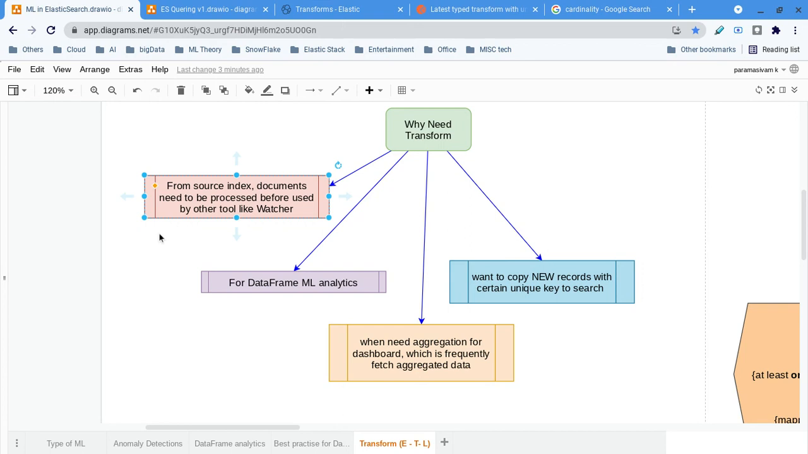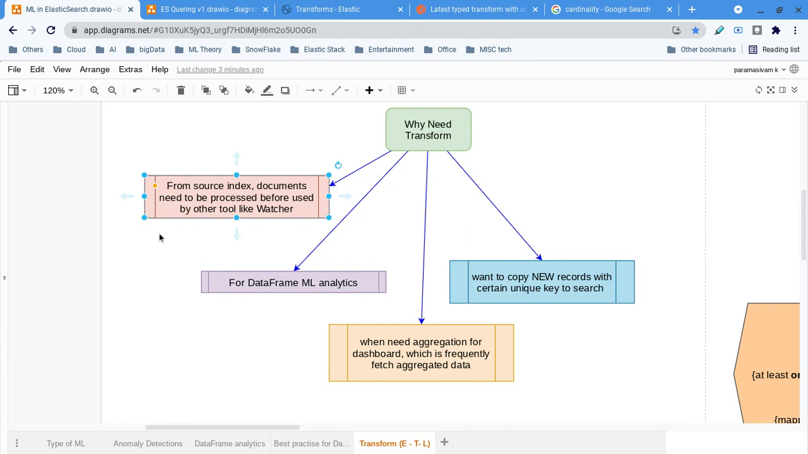That is not needed, and obviously the watcher takes more time. In this case also we can transform the source index and save the result into another separate index, which we call the destination index. The watcher can then search data straight away from the destination index, check the threshold, and go for action. So there is no need to transform on every execution of the watcher.